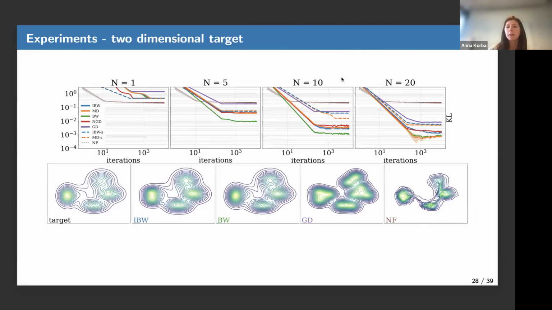So for instance, if you look at n equals 10, you can see that the curve with the lowest objective loss, which is the KL, is indeed BW, which is the full covariance case. But if you look at isotropic restrictions, such as IBW and MD, which are the blue and orange curves, it's actually not so far. So this tells you that there's not a big loss when you restrict to isotropic Gaussians. And visually this is what we see, right? This is what you obtain with full covariances, and this is what you obtain with isotropic Gaussians.